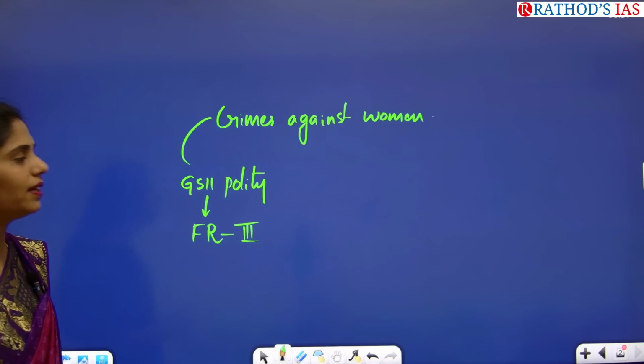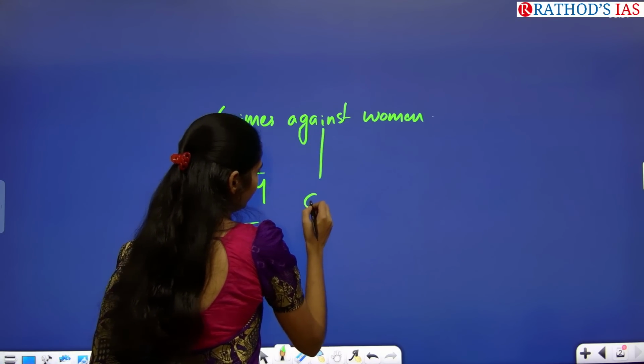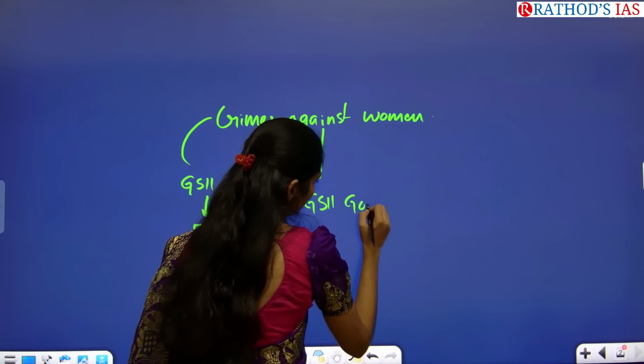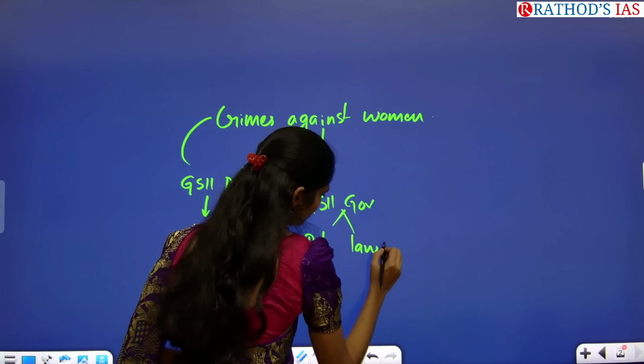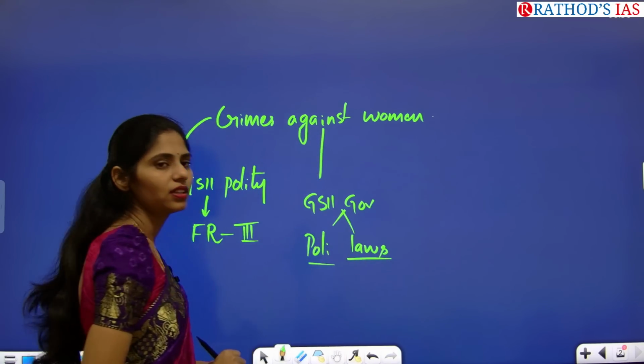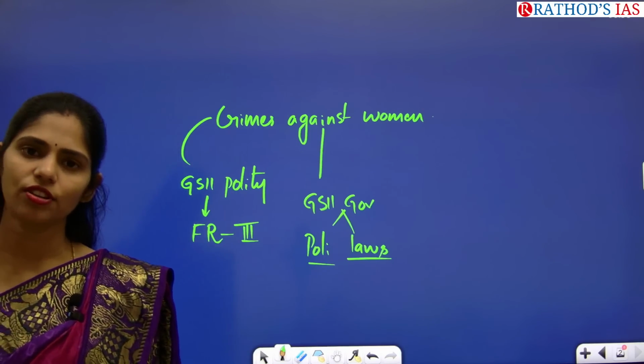Apart from polity, from GS Paper 2 Governance, we will be seeing what the policies and laws are which are present and protecting women against crimes in India.